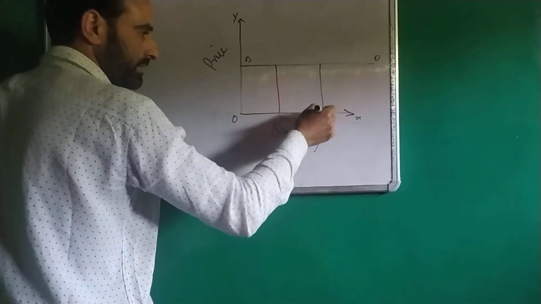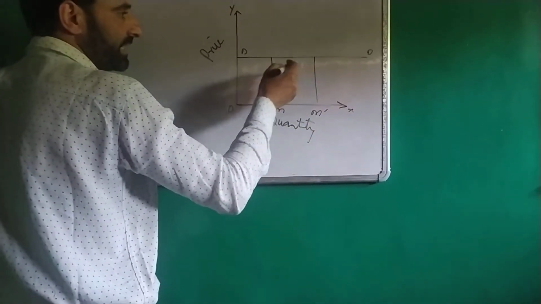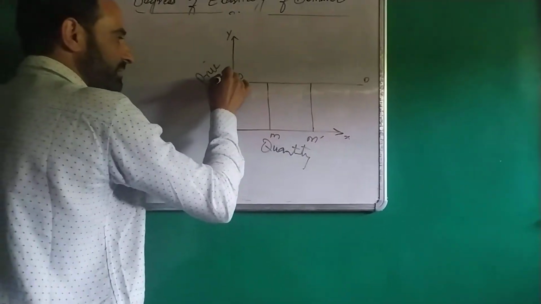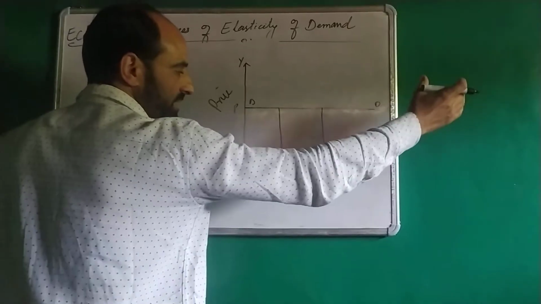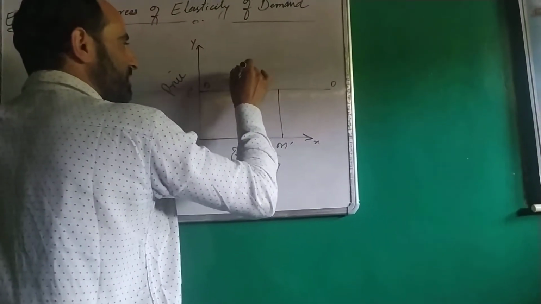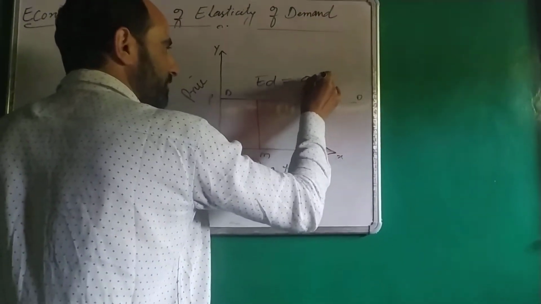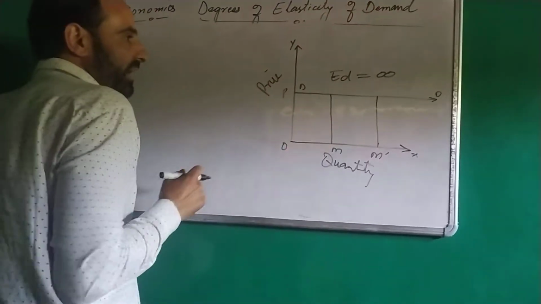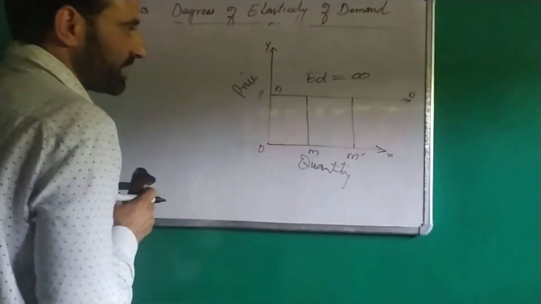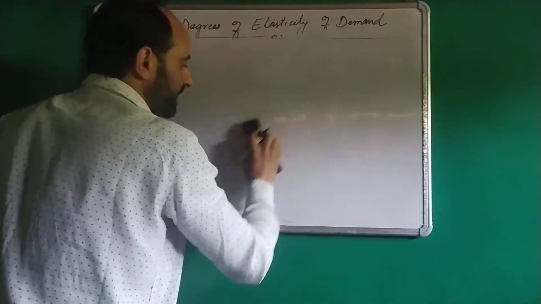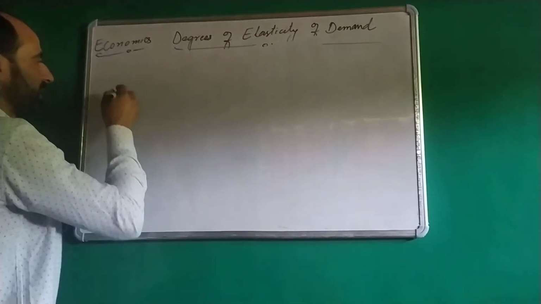Here quantity changes from M to M dash, but there is no change in price. Price remains the same. Quantity demanded changes continuously, tremendously. Here elasticity of demand is equal to infinity. This demand curve will go up to infinity. That's why this is equal to infinity here. This is fourth degree.